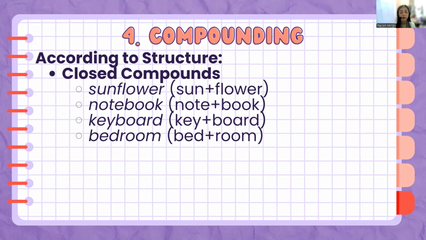So that's something else. Note plus book equals notebook. Key plus board equals keyboard. Bed plus room equals bedroom. So by structure it is called a close compound because they are now just a single word. Okay? We combine two words, we make them one word without spaces. So it is close compounds.